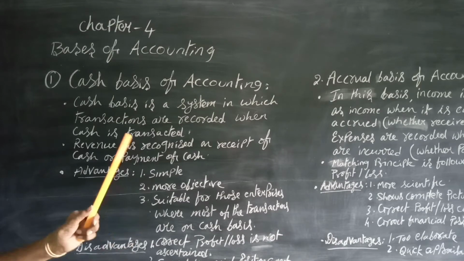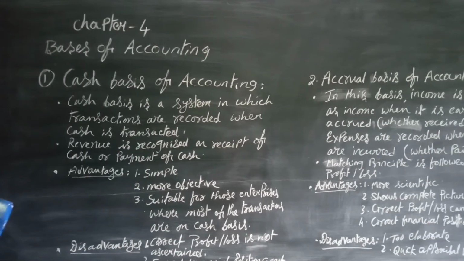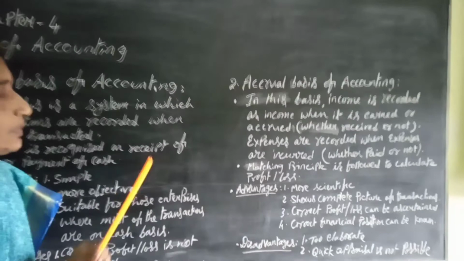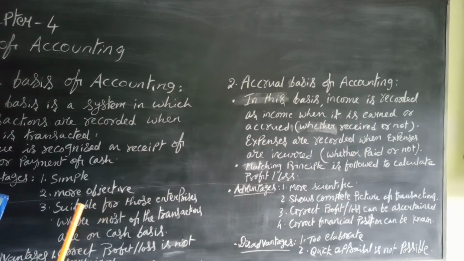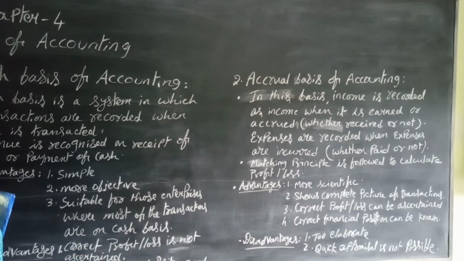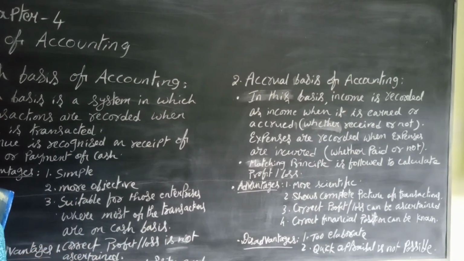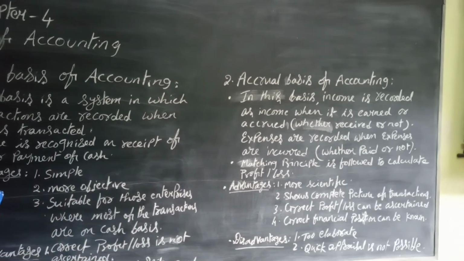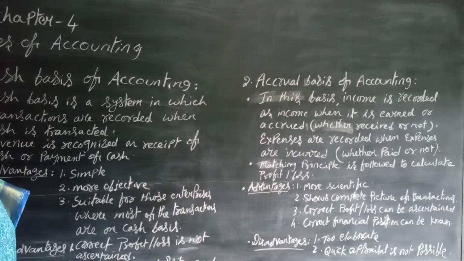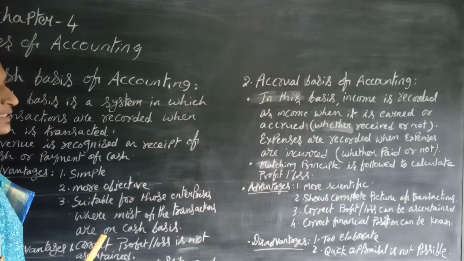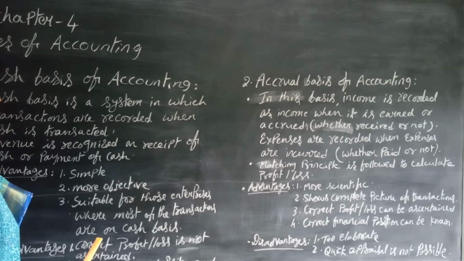And now the accrual basis of accounting. Under this basis, income is recorded as income when it is earned or accrued. Of course, whether it is received or not, whenever we enter into the transaction, the same is recorded. Likewise, expenses are recorded when expenses are incurred, whether paid or not. Here, credit sales, credit purchases, all the credit transactions as well as cash transactions, both are recorded.